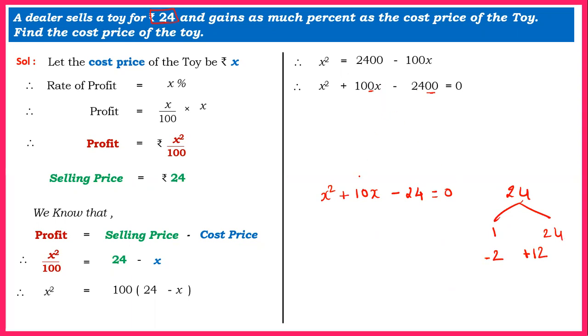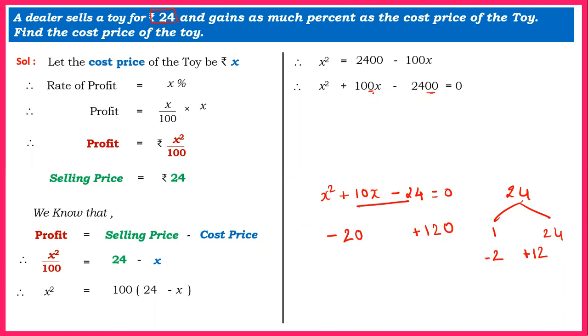So the factors of this equation would be minus 2 and plus 12. And since we have omitted zeros, to get the factors of the original equation it would be minus 20 and plus 120. Just add zeros and you get the factors. So it's a very, very simple funda.